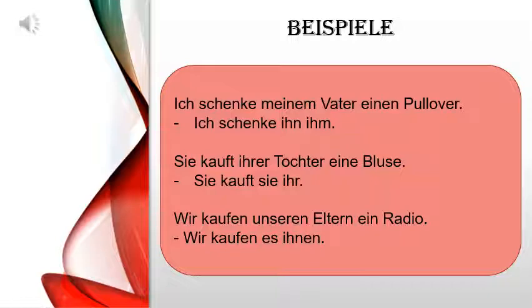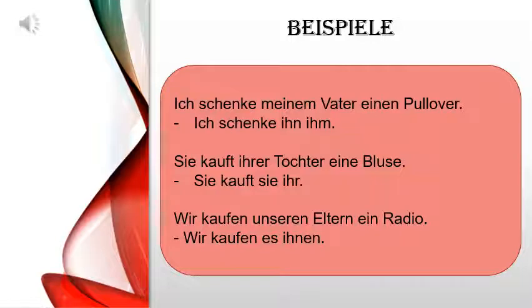Okay, and for Radio the pronoun should be es, because whenever the noun is neuter you have to use es as a personal pronoun. So please keep in mind whenever the noun is masculine you have to use ihn in accusative, er in nominative naturally.